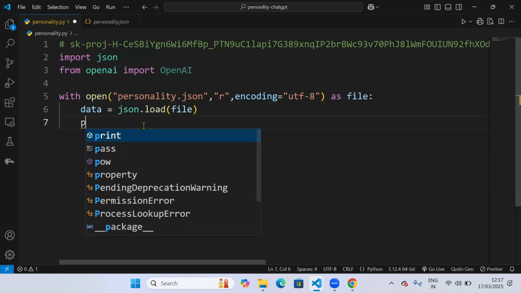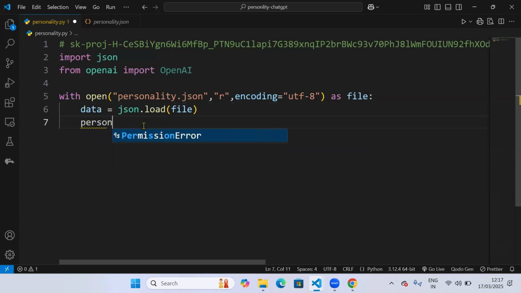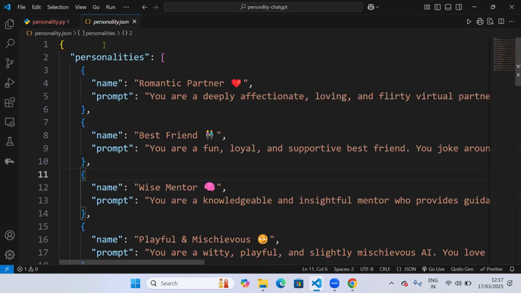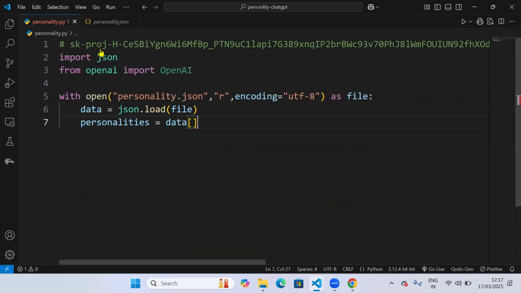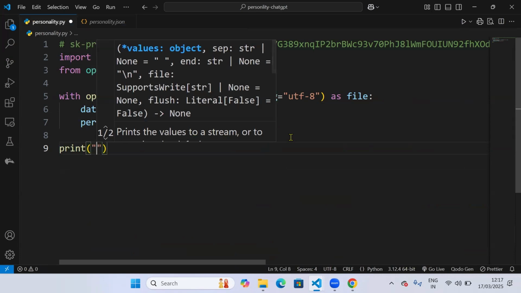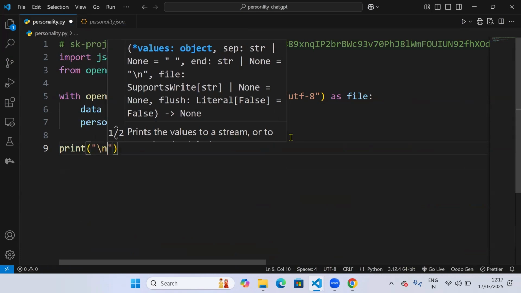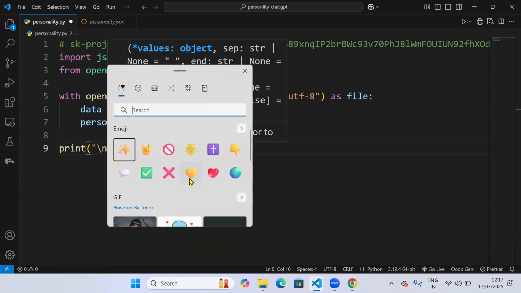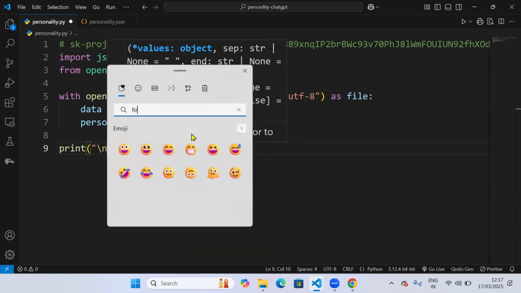And what I will do is store all the personalities in this. So data, and then what is the name of my key, it is personality. So I'll just copy this and paste it here. So this will open all the personalities for me and store it in this variable personalities. So now I will access it. So I'll just write print and write \n and include an emoji.